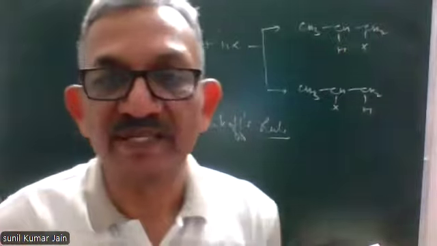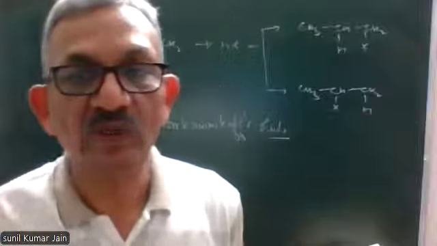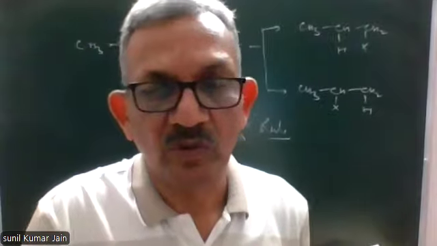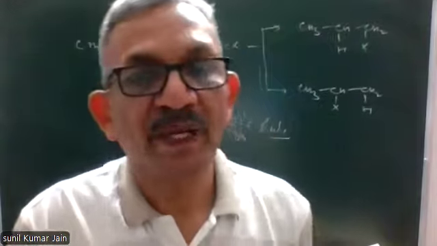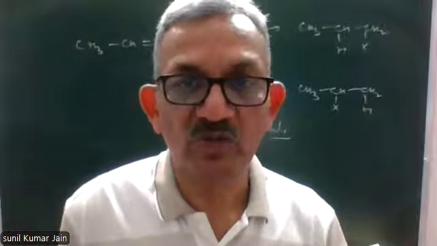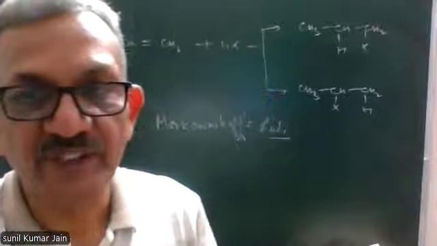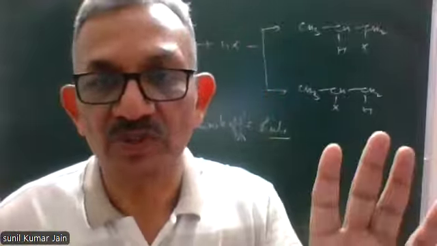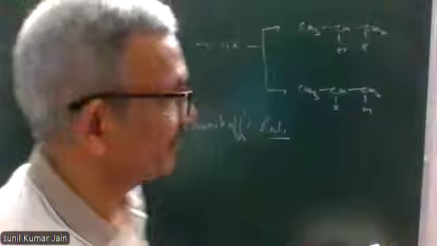There are two simple statements for Markovnikov's rule. First statement, although it is not a scientific definition, if this can be applied, you'll be able to save time. The first definition is: more gets more. That's it. More gets more. Means what?